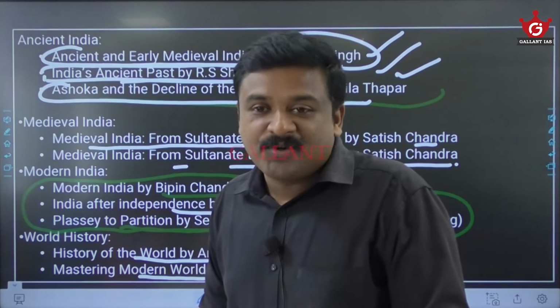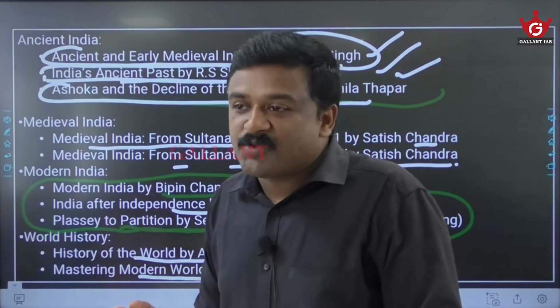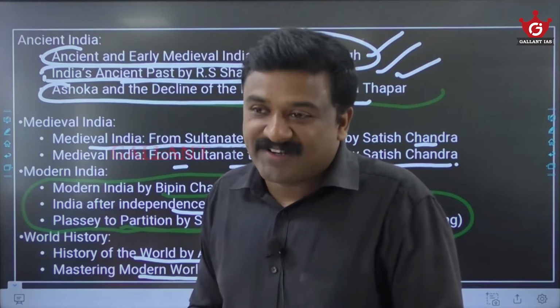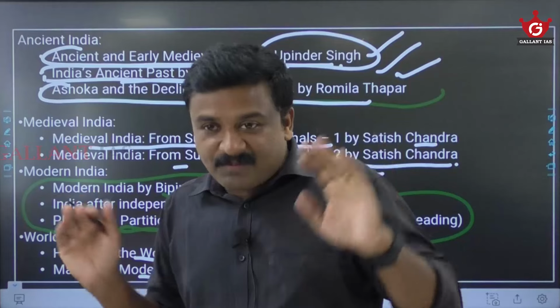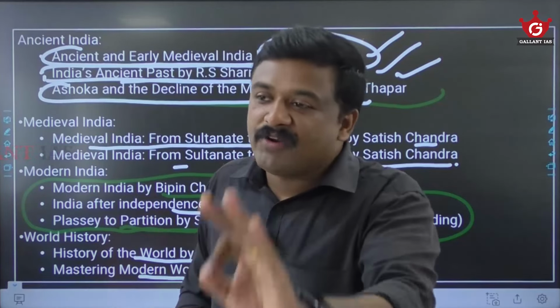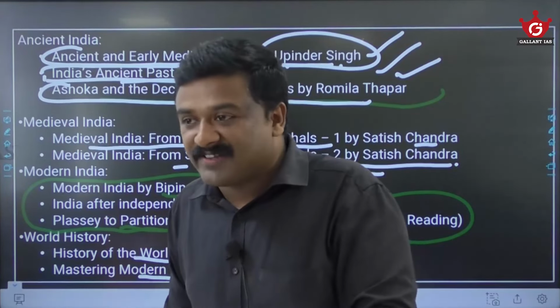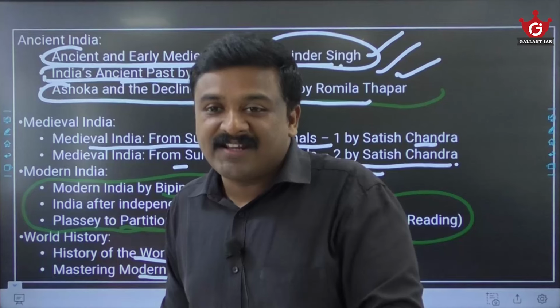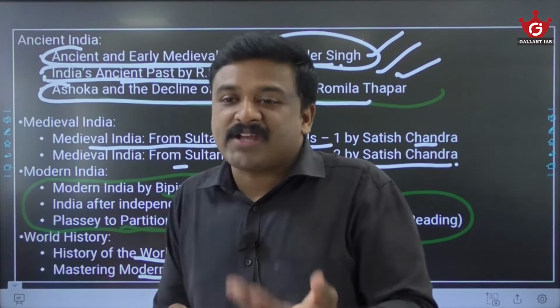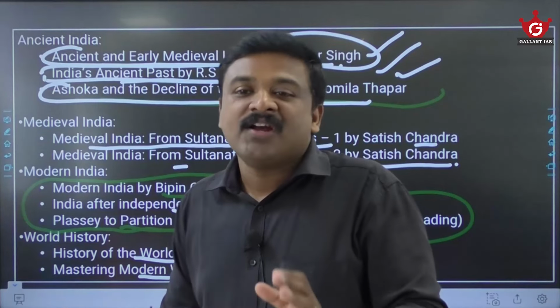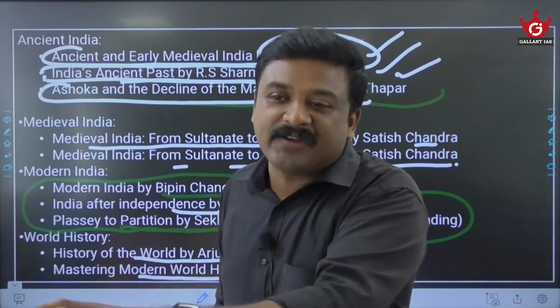Again, I am telling you, if you go through the syllabus and PYQs, you will understand that everything is not needed. Even though people say history is a vast syllabus, let me tell you very frankly that not everything in the syllabus is needed for clearing this exam. Recurring themes are there, repetitive questions are there, prioritized areas are there. So we will distinguish the core areas from the peripheral areas.